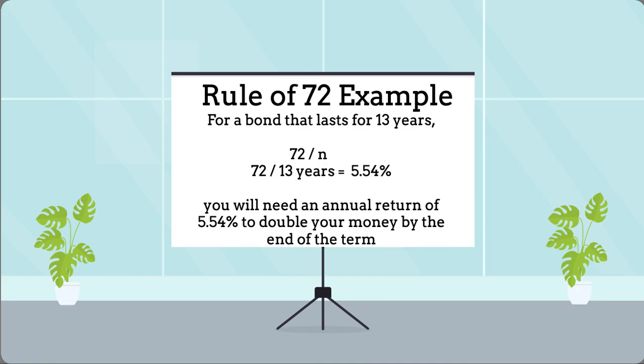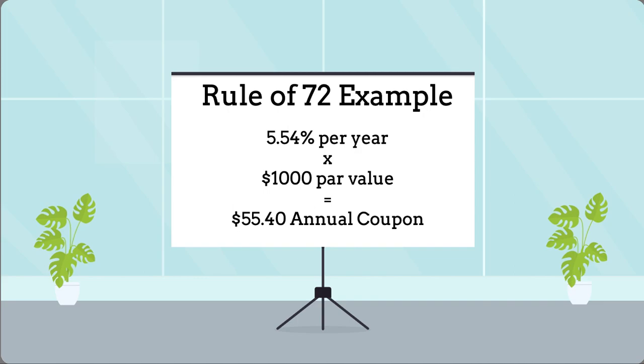Here is a quick example that demonstrates the Rule of 72 for a bond that has a duration of 13 years. As shown, the magic number 72 is divided by the term length, 13 years, and the result, as a percentage, is 5.54% per year, for 13 years, in order to double your money. To go one step further into interpretation, a $1,000 par value bond will need an annual coupon of at least $55.40 to double the par value in 13 years.